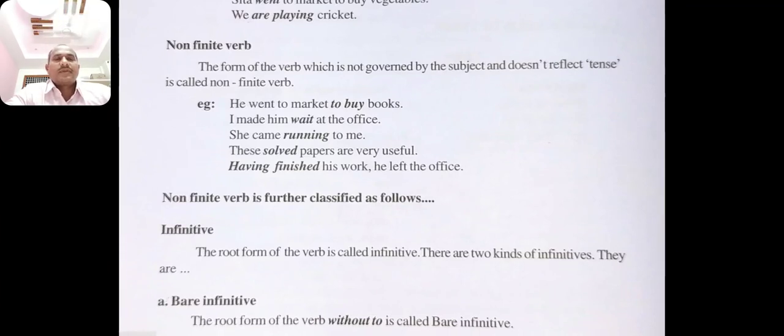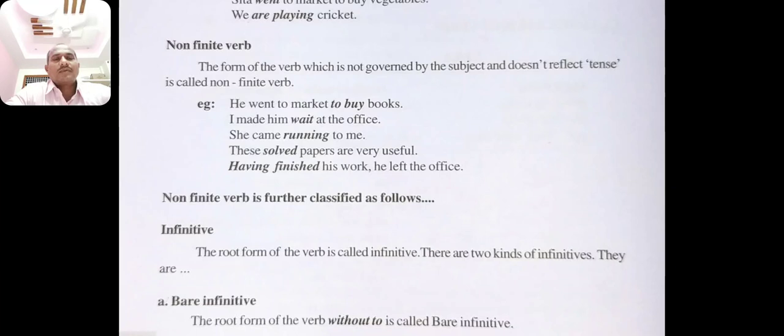Then non-finite verb is further classified as follows. Infinitive. The root form of the verb is called infinitive. There are two kinds of infinitives. They are bare infinitive. What is bare infinitive?